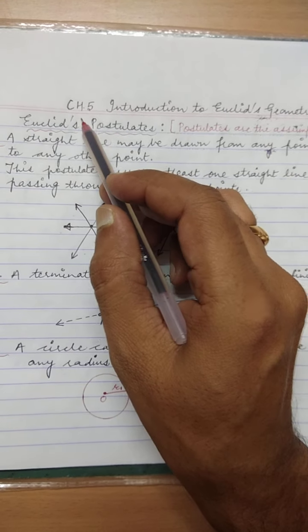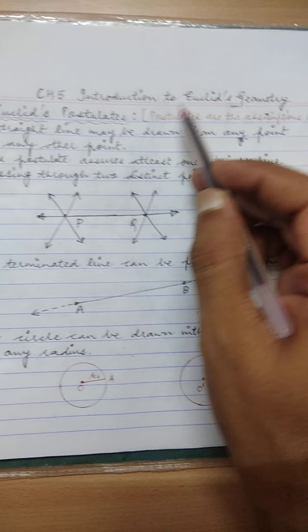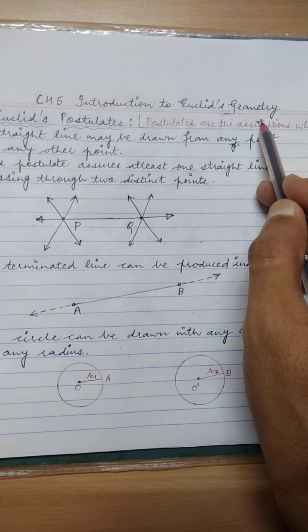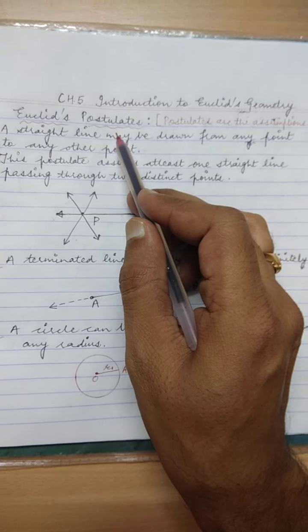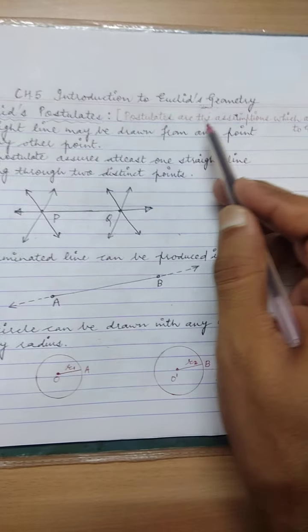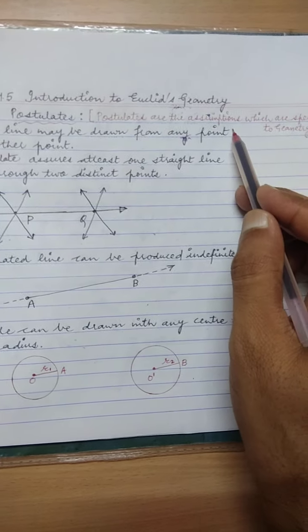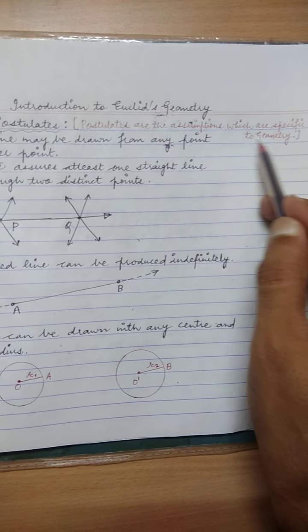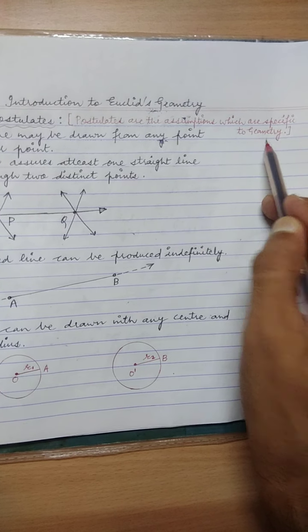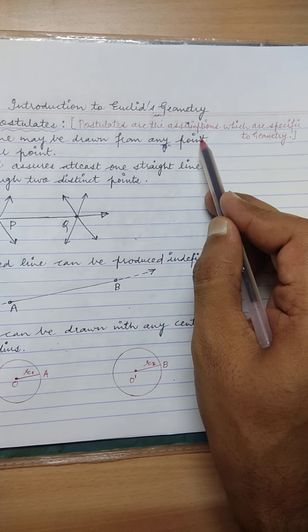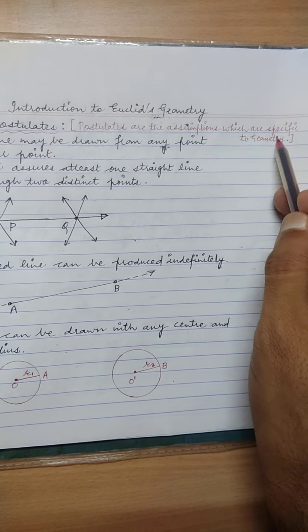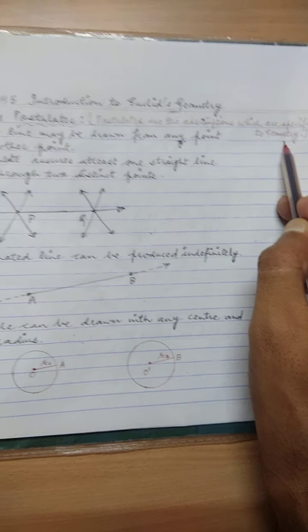Students, we are taking chapter 5, Introduction to Euclid's Geometry. Now, here we are taking Euclid's postulates. And what are postulates? Postulates are the assumptions which are specific to geometry. So, postulates are the assumptions or the common notions which are specific to geometry only.